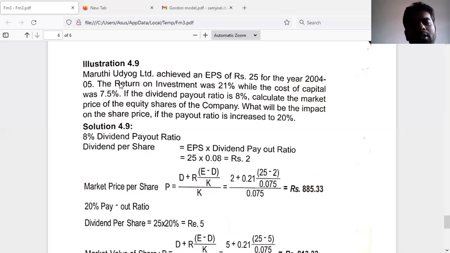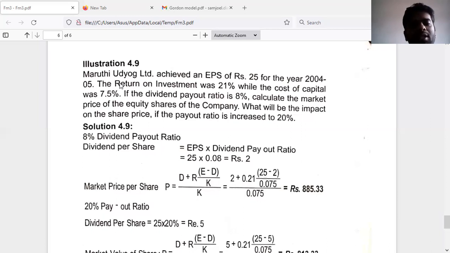Now, EPS is given, rupees 25. EPS is nothing but earning per share. The return on investment is also given, 21%. Cost of capital is also given, 7.5%. That means return on investment is greater than the cost of capital. That means here the nature of the firm is that of a growth firm. The dividend payout ratio is given as 8%.